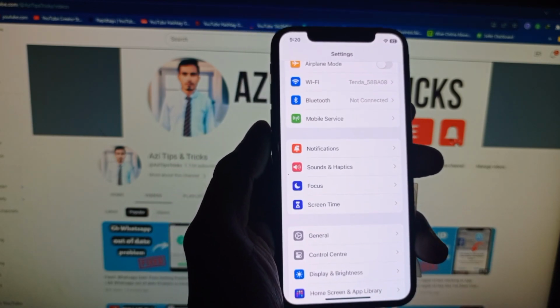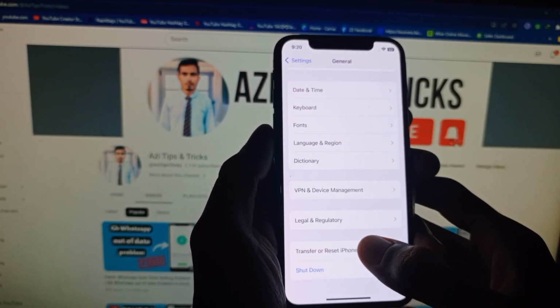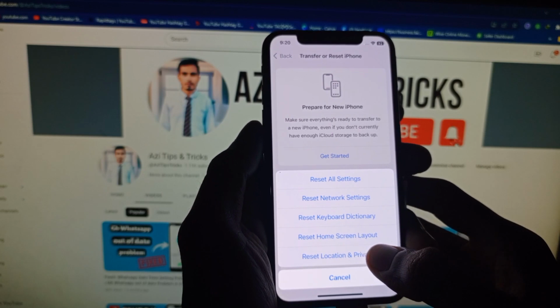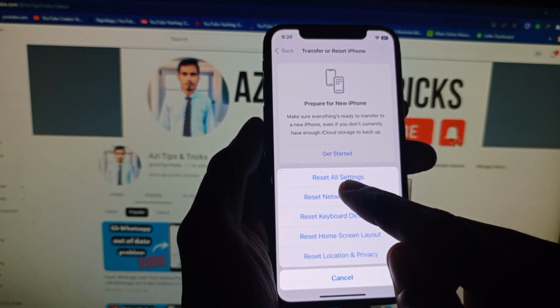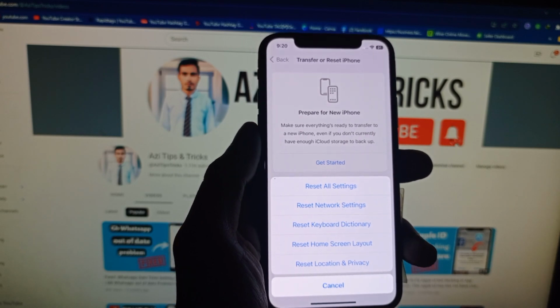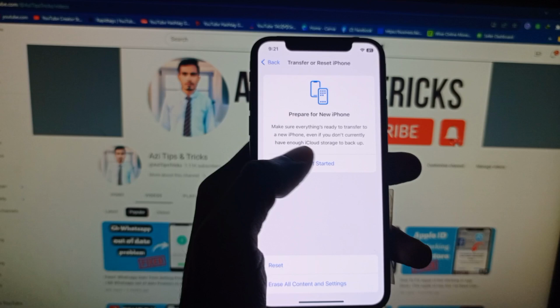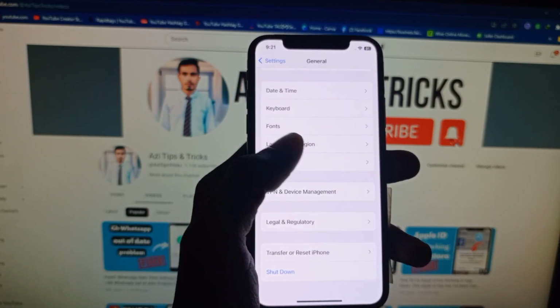you need to click on General, and after this click on Transfer or Reset iPhone, click on Reset. And here is the option of Reset All Settings. So you need to do Reset All Settings. By resetting settings, your data will not be lost in your iPhone, and your problem will be fixed.